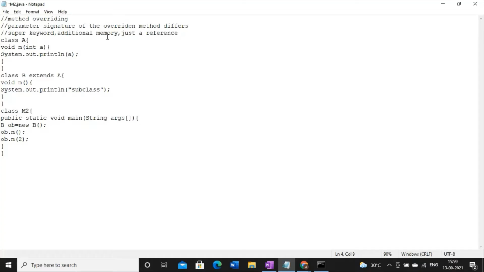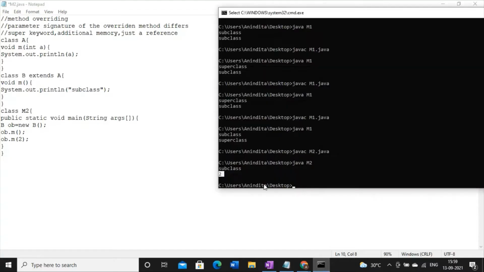Means in case of method overriding, you have to keep in mind name of the method should be same, parameter signature should be same, return type should also be same. So here what I did, I have changed the parameter signature. So as a result, the output of both the methods are visible.